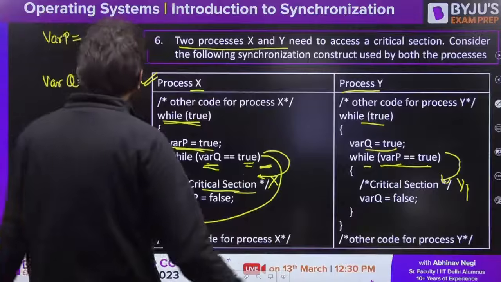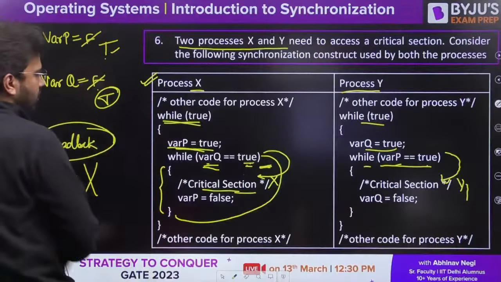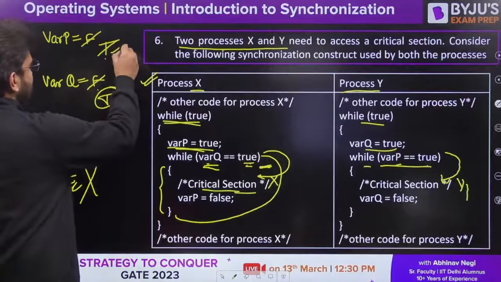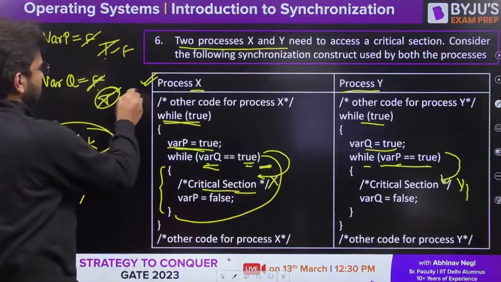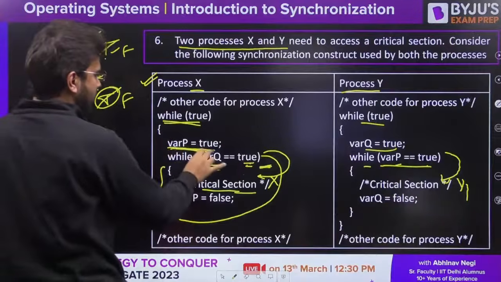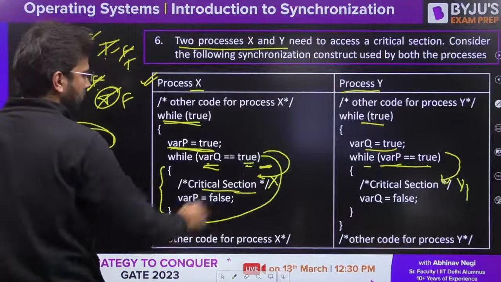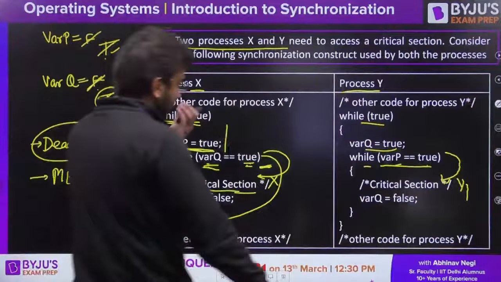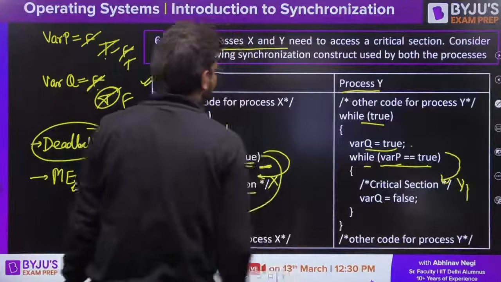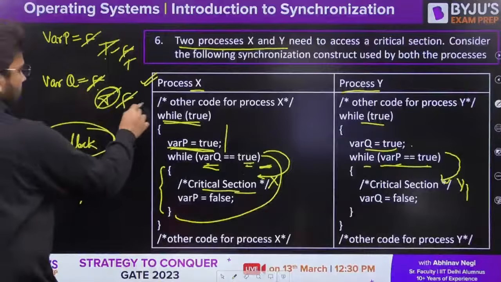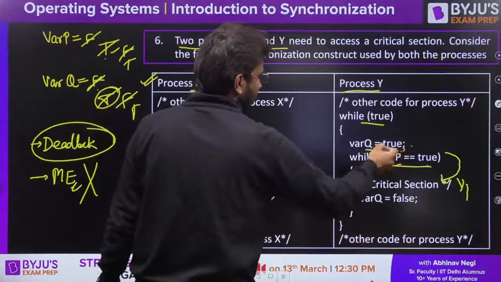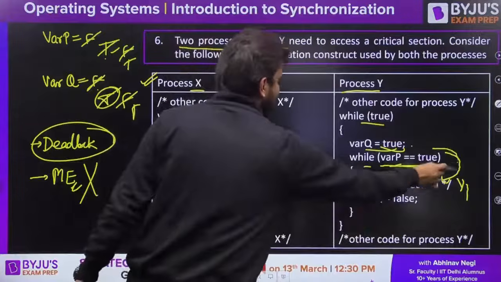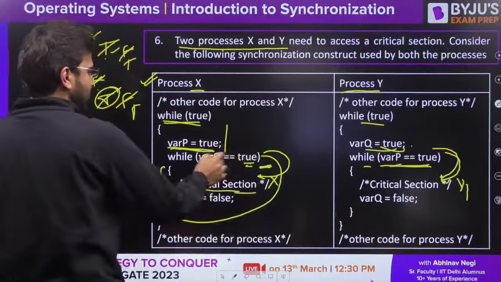Now let's talk about deadlock here. Let's say this is initially false, this is initially false. Okay, var P is equal to true, make it true. Let's say it got preempted here. Var Q is equal to true. Now var P is equal to true, yes, access the critical section.